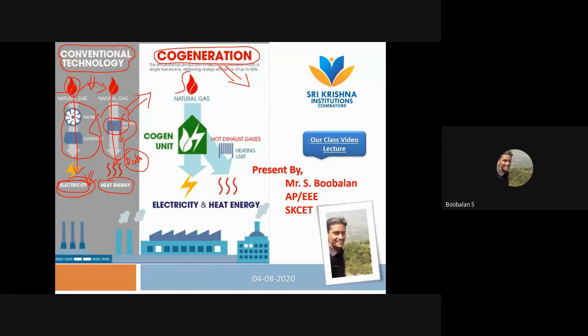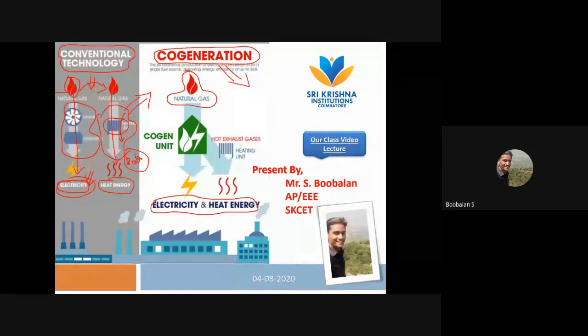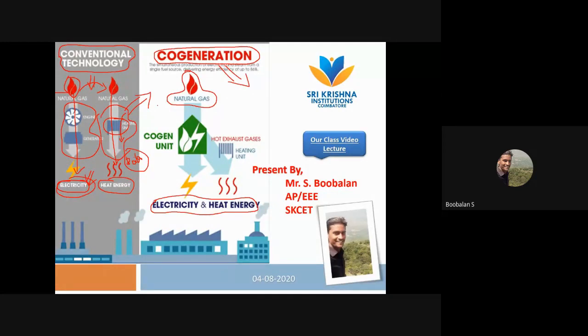Here I'm using the same natural gas as my input energy. The ultimate aim is to generate electricity as well as heat energy from a single input source. This is the exact meaning, and it's very easy to understand. In my conventional method, I use separate systems to generate electricity and heat energy, so I need different individual inputs. But in cogeneration, I use a single input, and at the same time I get two different outputs, electricity and heat energy, from that single input. That's why it's called co-generation.